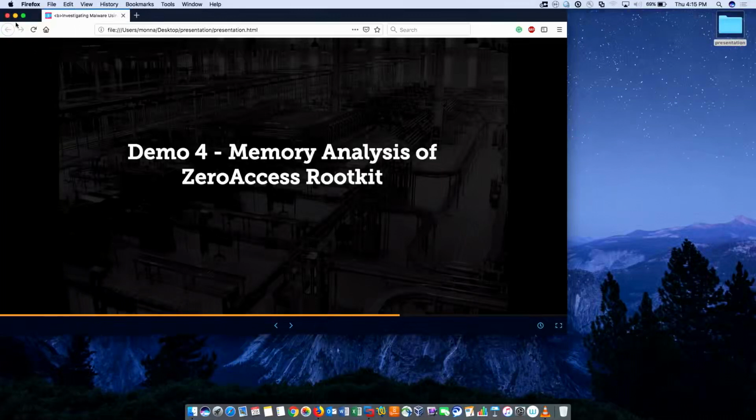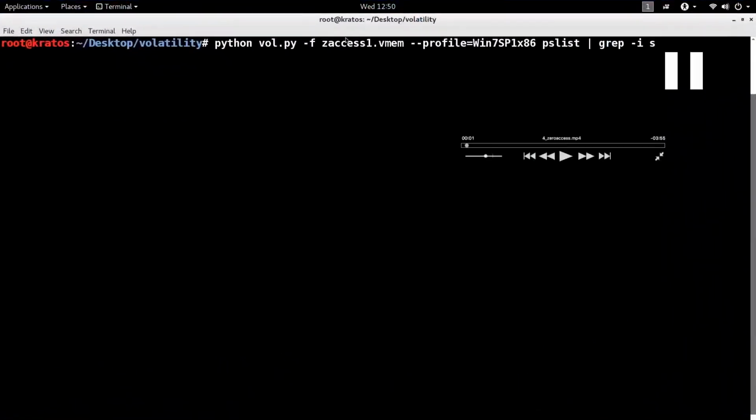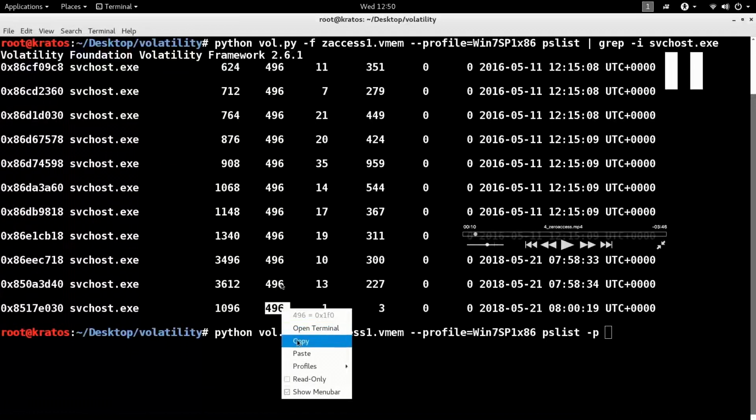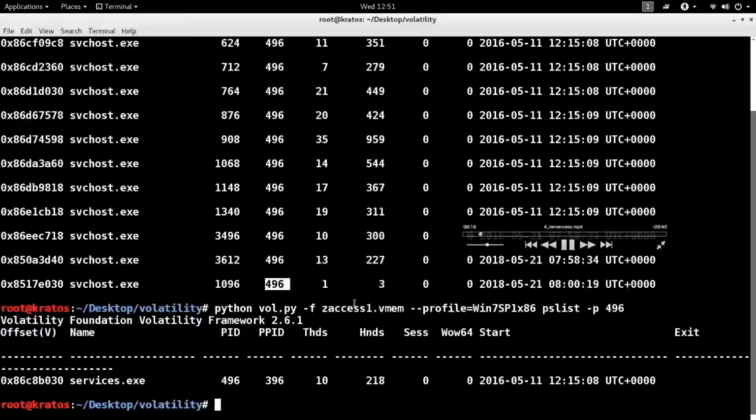And how you can use memory forensics to investigate rootkits. So let me bring up the fourth demo. So here is a memory image that is infected with the ZeroAccess rootkit. So let me show you something. When I list the processes and I look for the svchost.exe process, you see that all the processes were started by process ID 496, that is the parent process. So if you look at the parent process, you see that it is services.exe, which is normal. Nothing looks suspicious here, right?